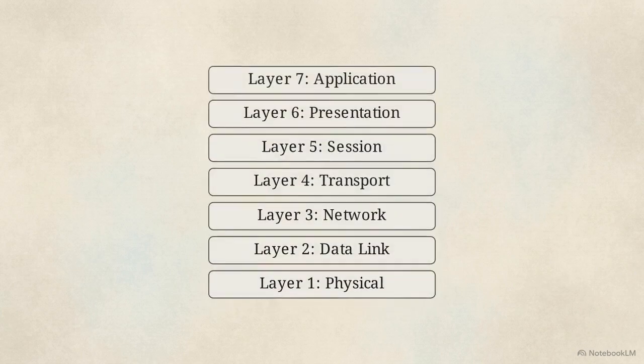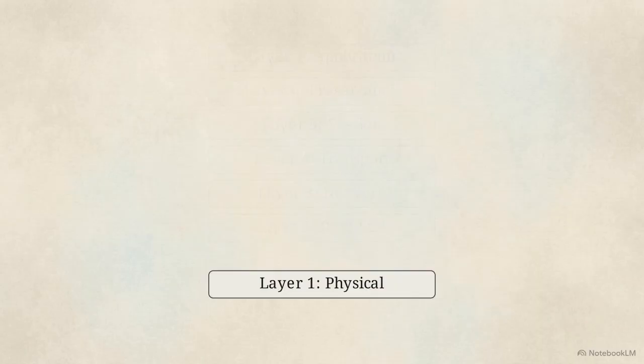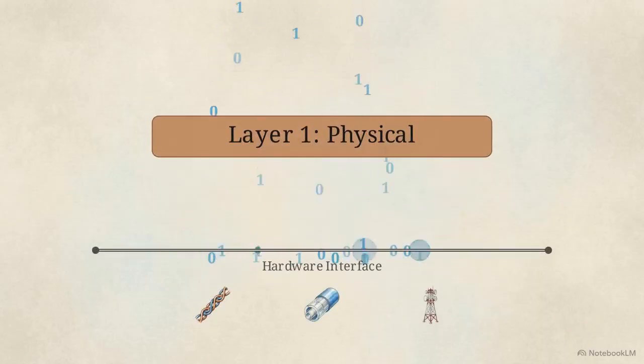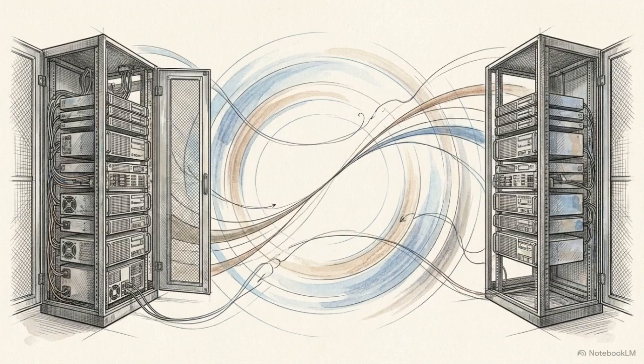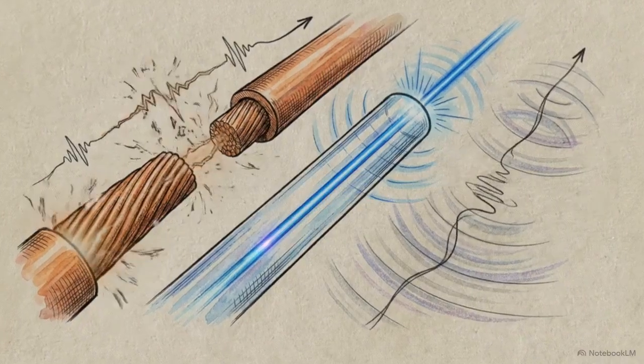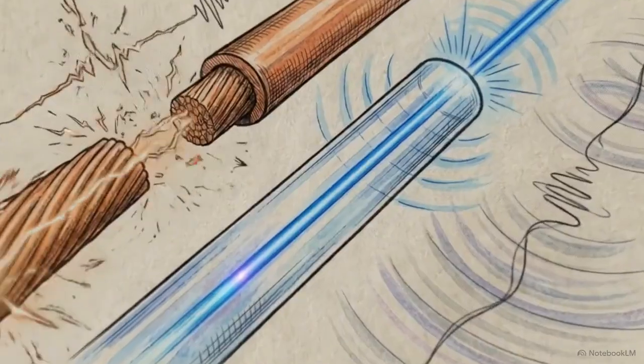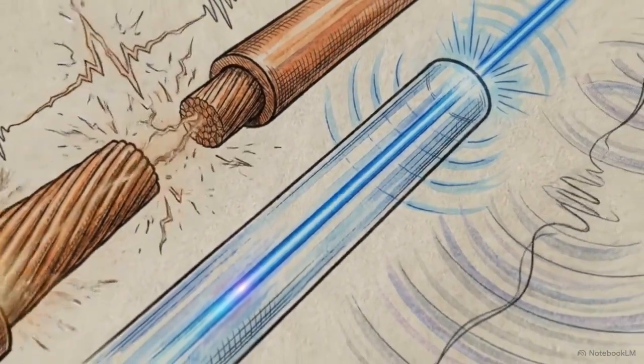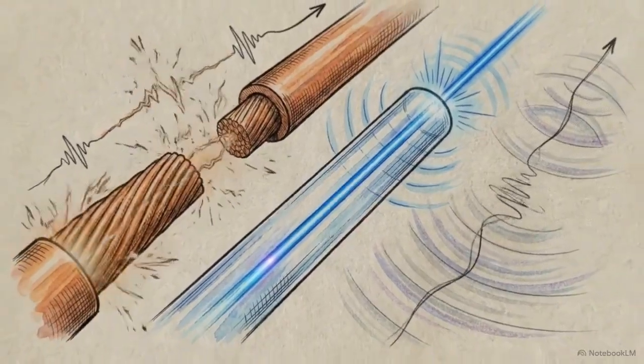To understand network architecture, we have to bypass the software entirely. If we strip away the top 6 layers of the OSI model, we isolate the foundation, layer 1, the physical layer. Every digital packet requires a physical bridge to cross a spatial void. The ones and zeros must be converted into a measurable phenomenon: a voltage wave on copper, a photon pulse in glass, or an electromagnetic wave.